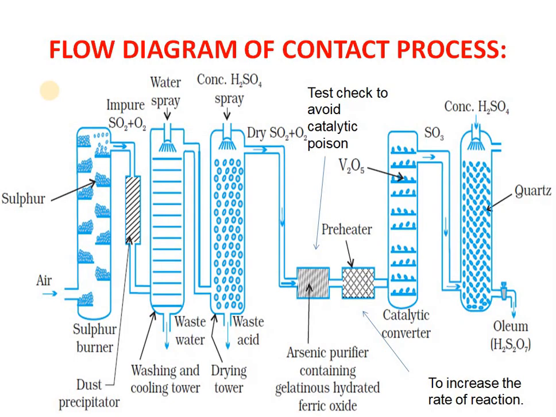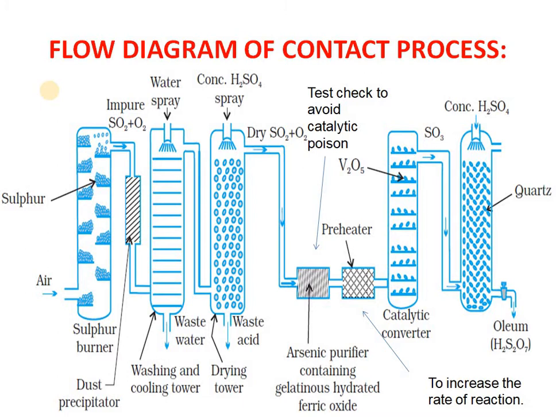So let us start with the first process, that is known as the contact process. It is the commercial preparation of sulfuric acid. Please see all the chambers very carefully. Starting from the first, we have sulfur. Sulfur is oxidized to sulfur dioxide by passing air in a burner.